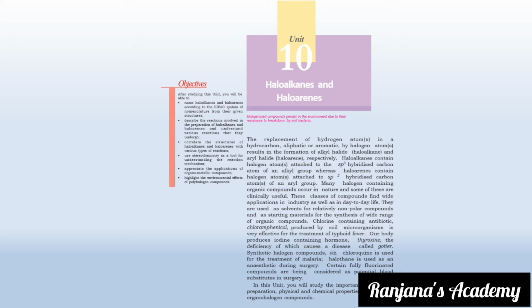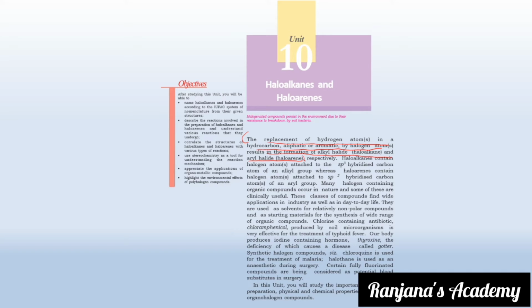Let's get started. The replacement of a hydrogen atom in a hydrocarbon, aliphatic or aromatic, by a halogen atom results in the formation of alkyl halides. So what is this? There is going to be the replacement of a hydrogen atom in a hydrocarbon, aliphatic or aromatic, by a halogen atom, which results in the formation of an alkyl halide or an aryl halide.